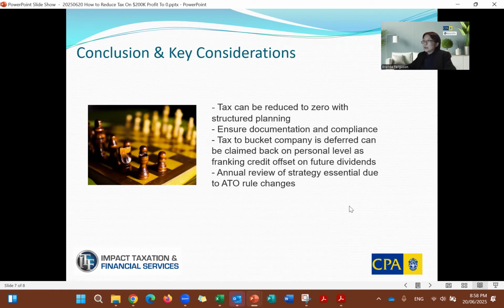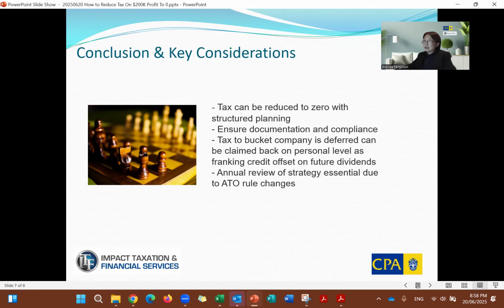Tax to the bucket company is deferred and can be claimed back on a personal level as a franking credit offset on future dividends. Even though you have to pay this year, you can potentially receive the benefit back in the future. All right. Annual review of strategy is essential due to ATO rule changes.